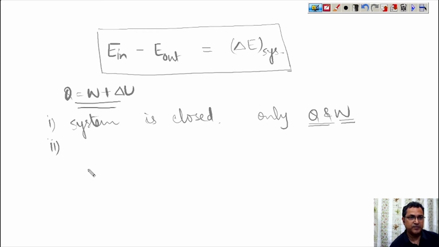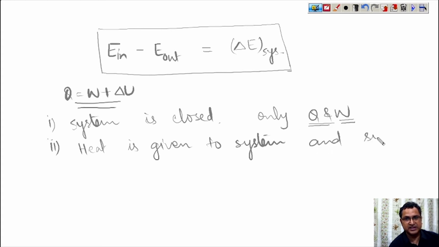Second, heat is given to the system and the system does work.